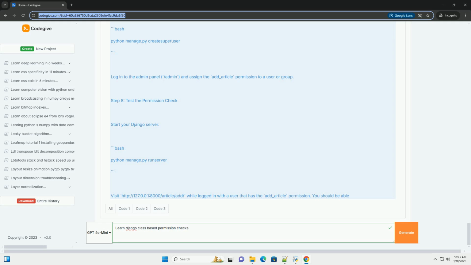Conclusion. In this tutorial, you learned how to implement class-based permission checks in Django using the PermissionRequiredMixin. This approach allows you to secure your views effectively based on user permissions. You can further customize permissions and extend this functionality as needed for your project. Feel free to expand upon this example with more complex permission scenarios, custom permissions, and additional features.